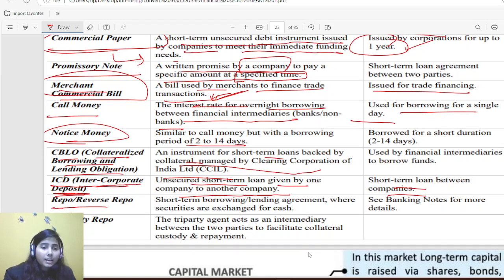Okay, then repo and reverse repo, a short-term borrowing and lending agreement where securities are exchanged for cash at a discounted price. Then tri-party repo: when there is a third party, a third agent who is an intermediary between one person and another to do such a repo transaction, then it is called tri-party repo.